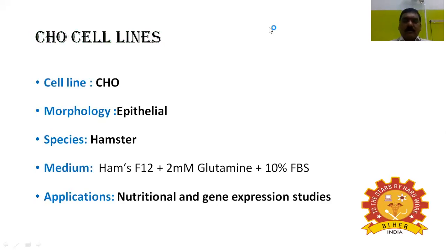CHO cell lines. The cell line name is CHO cells. Morphology: epithelial. Species: hamster. Medium: Ham's F12 plus 2 millimolar glutamine plus 10% FBS. Applications of the CHO cell lines: nutritional and gene expression studies.